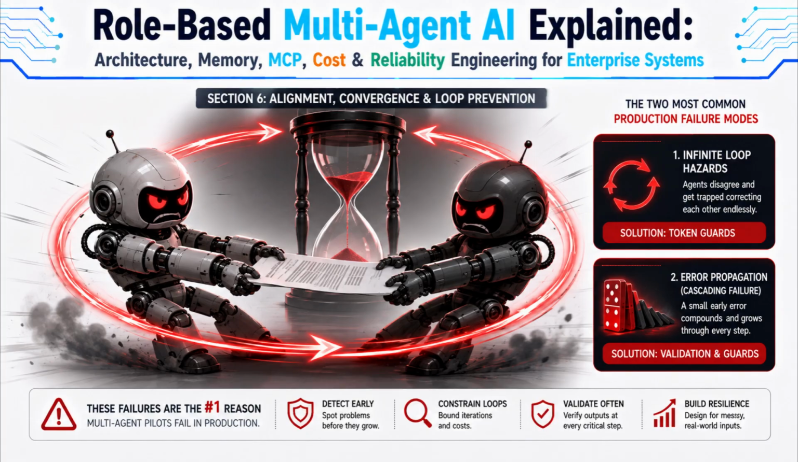First, infinite loop hazards. What happens when two autonomous agents disagree and get trapped correcting each other endlessly, and the token guards that stop it. Second, error propagation or cascading failure. How a small hallucination from an early agent, like a researcher, can compound and grow by the time it reaches your final output. Neither of these failure modes is hypothetical or rare. They are the single most common reasons multi-agent pilots that work beautifully in a demo fail unpredictably once they hit real, messy, ambiguous production inputs.